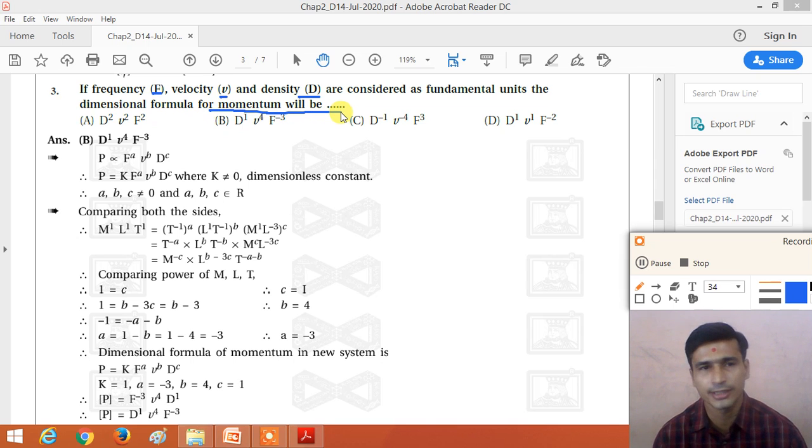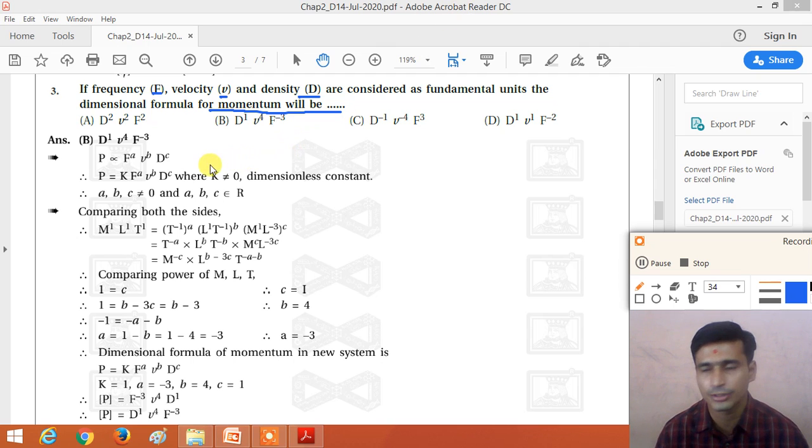So here we consider the frequency F, velocity V and density capital D as the fundamental base quantities of the unit. We need to find the dimensional formula of momentum in terms of the frequency, velocity and density.